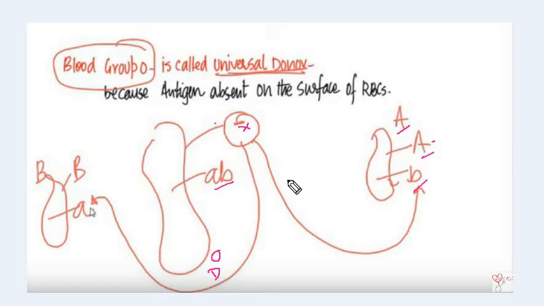Both are not the same, both are opposite. And here also, for blood group B, we have antigen B and antibody A. Since it is the recipient, its antibody A will react with no antigen of the O blood group. So blood group O is called the universal donor because it can donate. Blood group O can donate blood to persons of all other blood groups because no antigen is present on the surface of the RBC of blood group O.